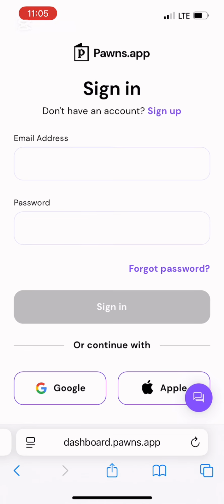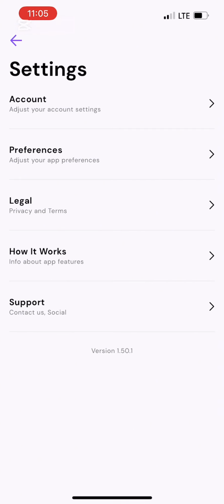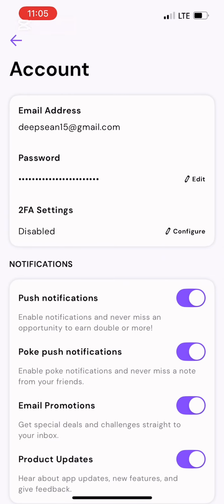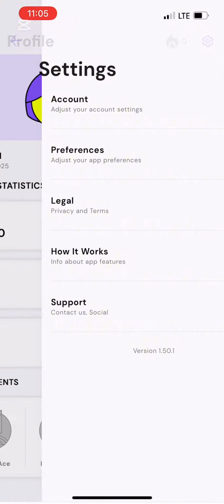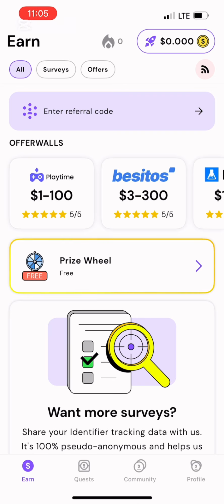So now sign in. I'm not going to be signing in, I'll just exit it and go back to my main app, right? And it will verify automatically. Now you guys can see it, right? It has verified automatically. So let's move further. Okay, so the email now has been verified.